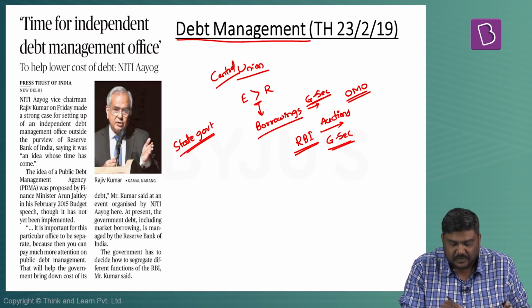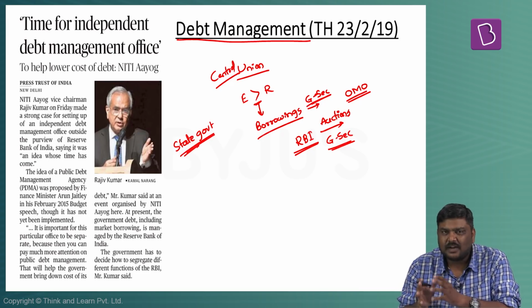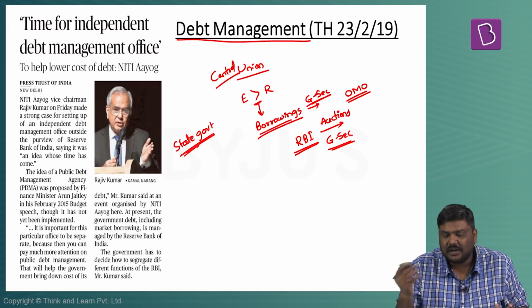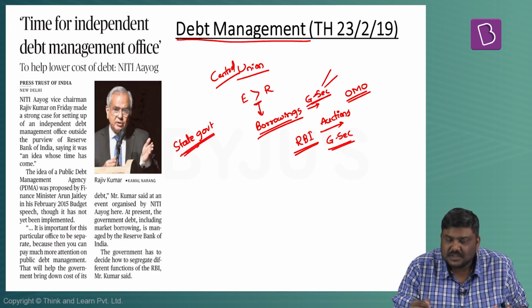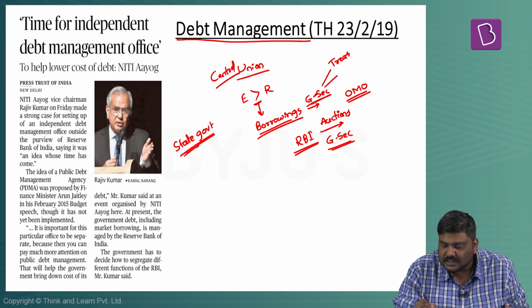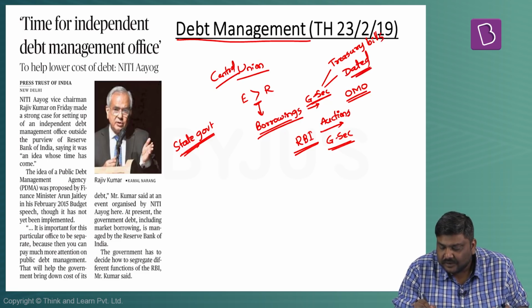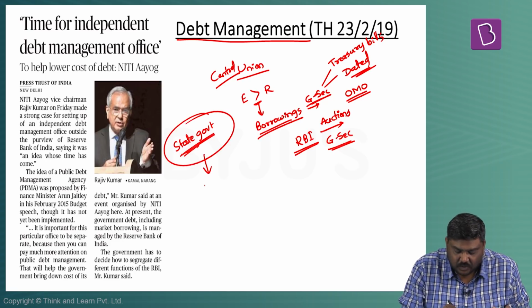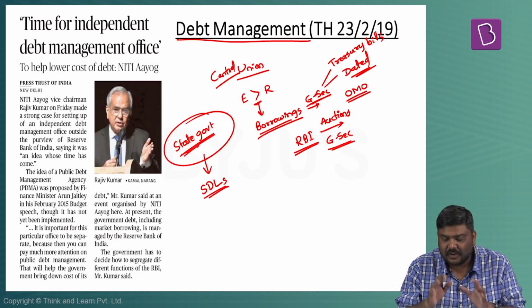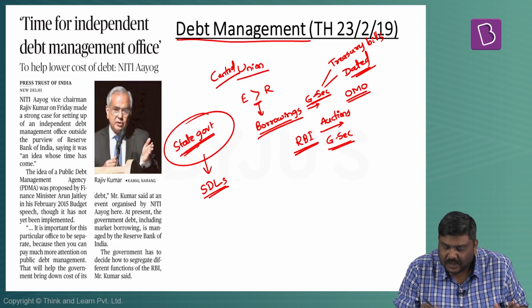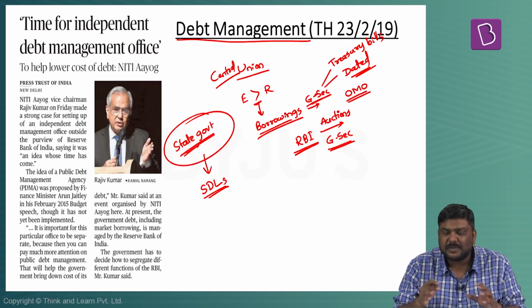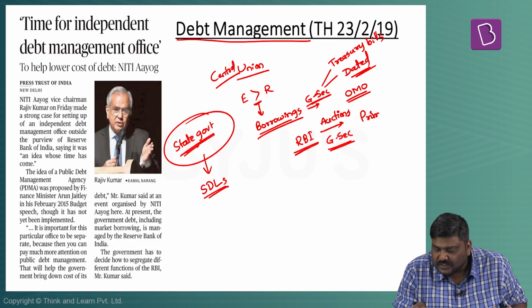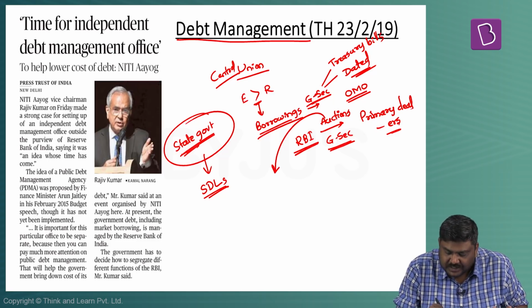But the major difference between RBI conducting these kinds of auctions for the state government and the central government is that in case of the central government, G securities will be in the form of treasury bills and dated securities. Whereas in case of the state government, these will be called SDLs, State Development Loans. So basically, RBI auctions and sells these particular securities to institutions which are called primary dealers. And this auctioning is conducted through a website or portal called e-Kuber.